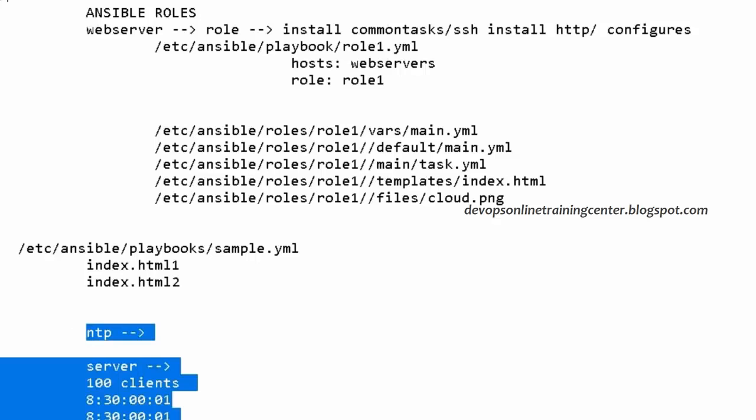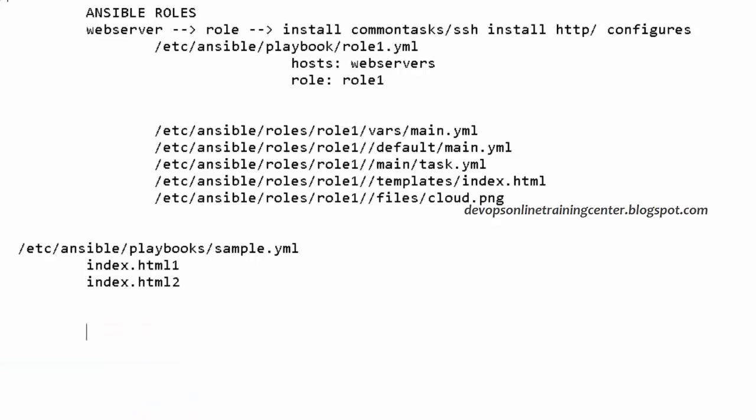So this is a job. Let us say I want to do that on my data center. So what do we need to do? Simply I need to go to Galaxy, Ansible Galaxy. What is Galaxy? It's a repository of roles.